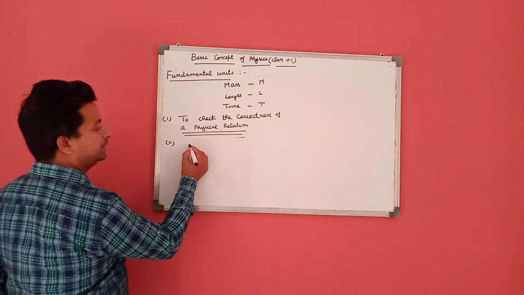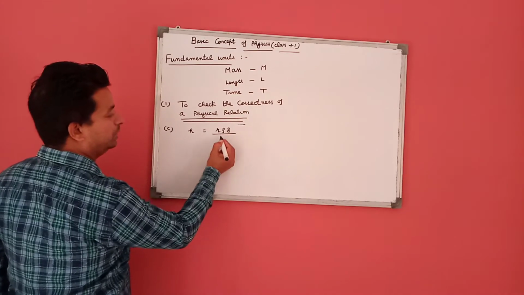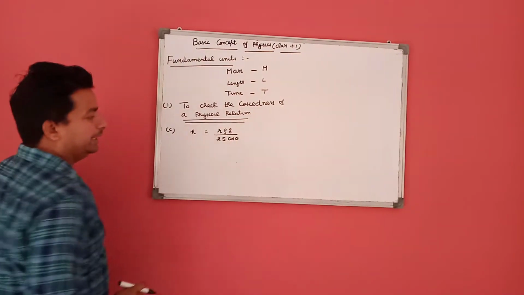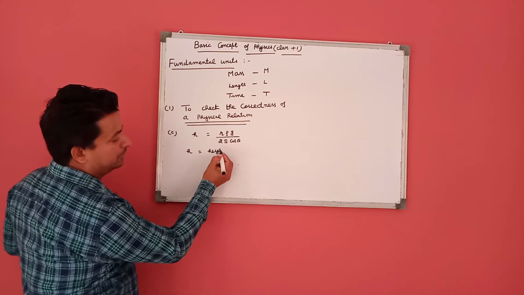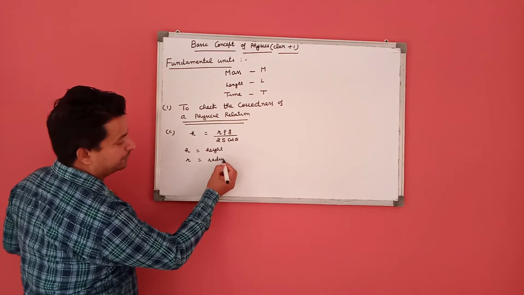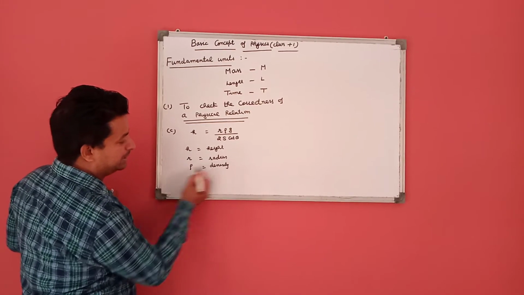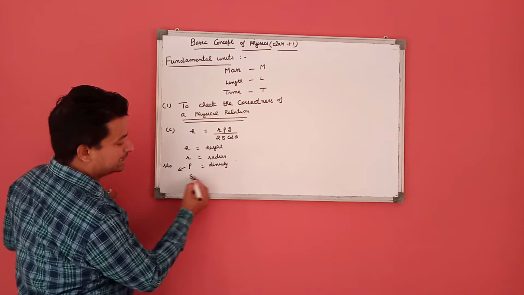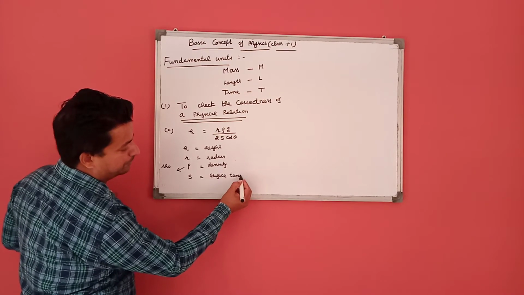There is another relation, h is equal to r rho g over 2 S cos theta. In this relation, h is the height, r is the radius, rho is called density, S is the surface tension.